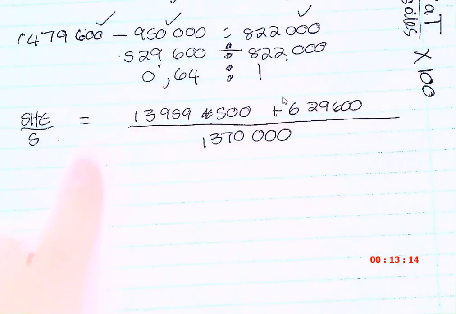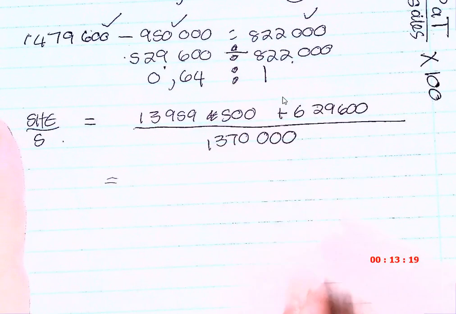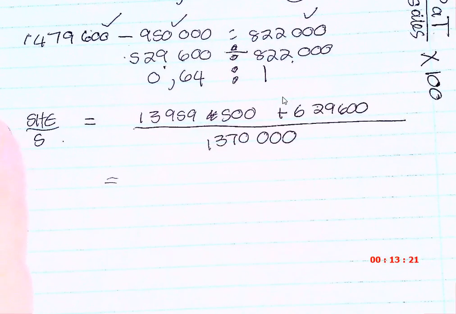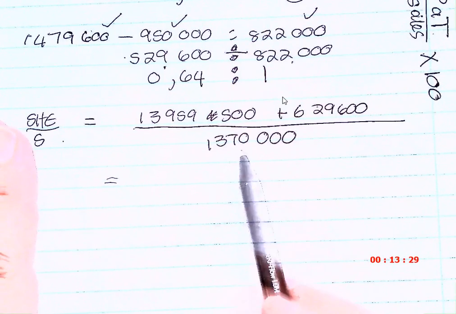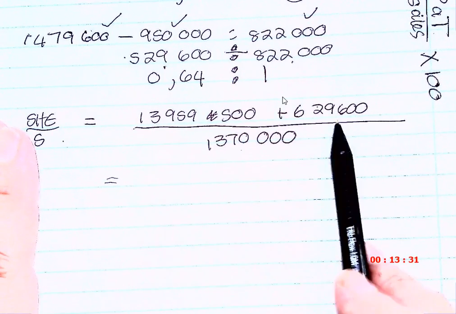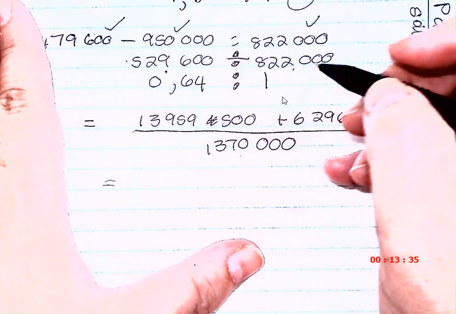Now, can I show you a little tip? You're not going to do like maths, where you're going to say equals, and then you add those two divided by 1,370. You're not going to do that because you want to be fast. So what are you going to do? Is this bottom one going to change? No. So what you do is you take that one, add that one, and you write it small here at the top. So it's going to be what?